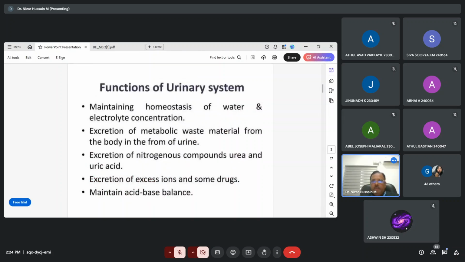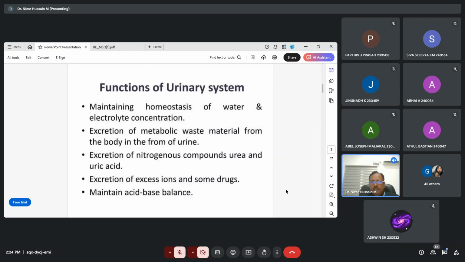Okay. Now, what all are the functions of this urinary system? Now you know what is meant by urinary system. Now I am going to discuss with you what are the important functions of the urinary system. The first and foremost function of this urinary system is maintaining the homeostasis of water and electrolyte concentration. What do you mean by this homeostasis? Anyone? So it means balance. Yeah, this is the balance of the internal system or internal body.